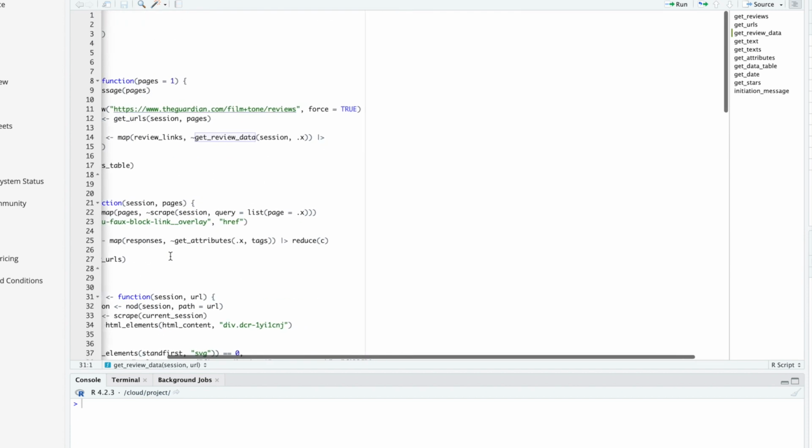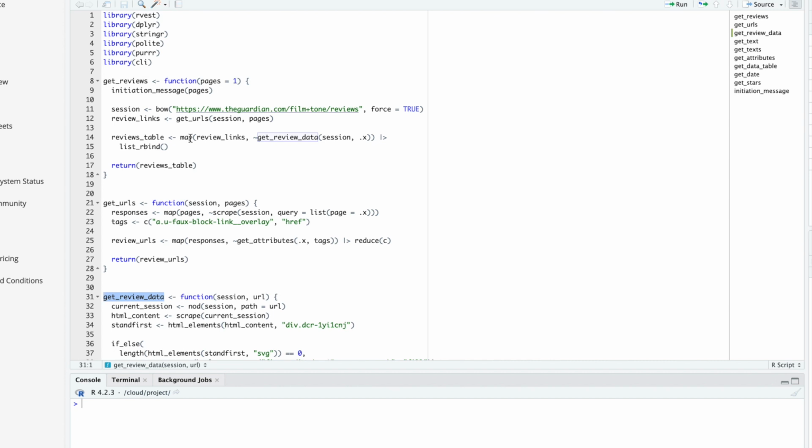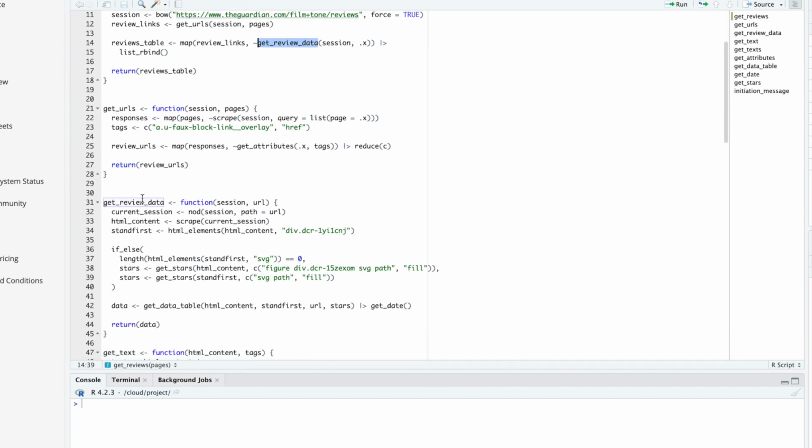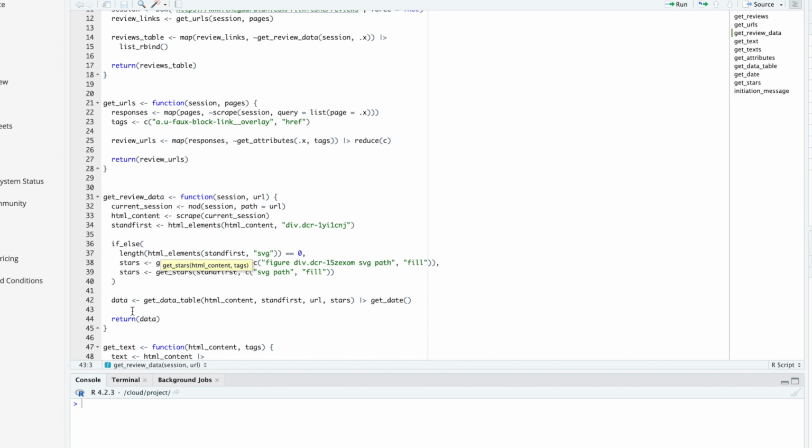Because if you look at get_review_data, which we call here within map, what's happening is we're having all these review links, and each review's URL is being passed into get_review_data. So essentially, after each execution of get_review_data, at the end of this function, we want to be able to say, well, we've downloaded that review now, and you can go ahead and read that review if you want. So I think this is probably where it makes sense to add another user message. And that user message, we'll call it something like film_review_download_status_message. So that's a bit wordy, but film review download status message.